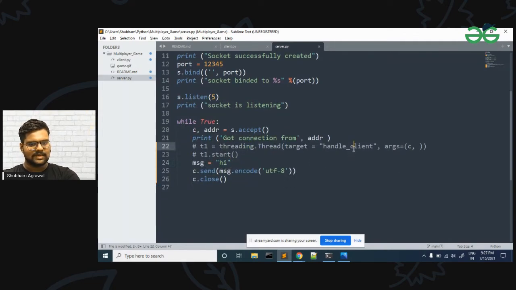Here we have used handle_client. This handle_client should not be in double quotes. We have to pass the function name in the target without double quotes. I was passing it in double quotes, and that's why we were getting that error. Let me first run the previous code.